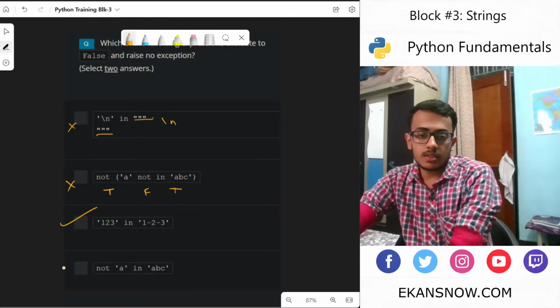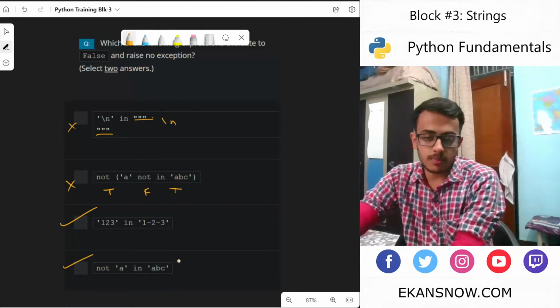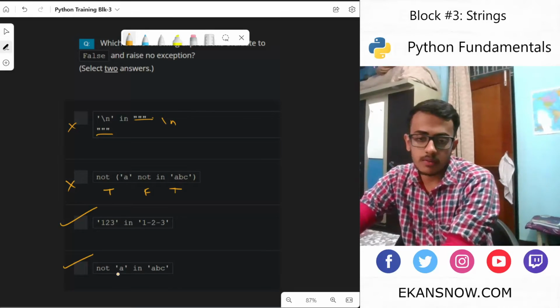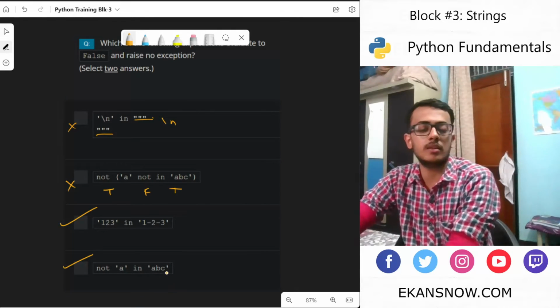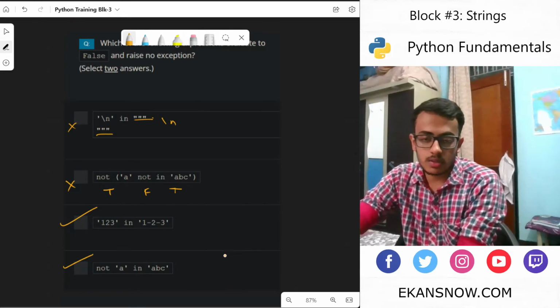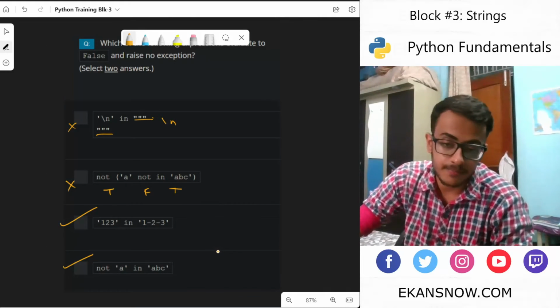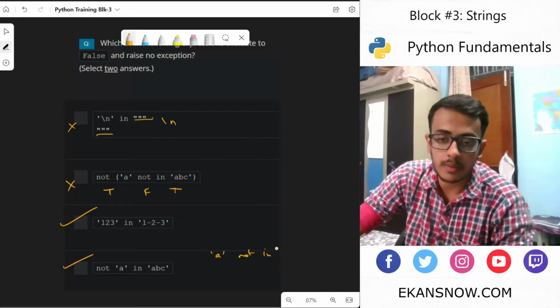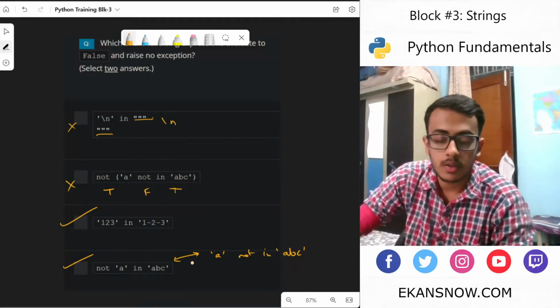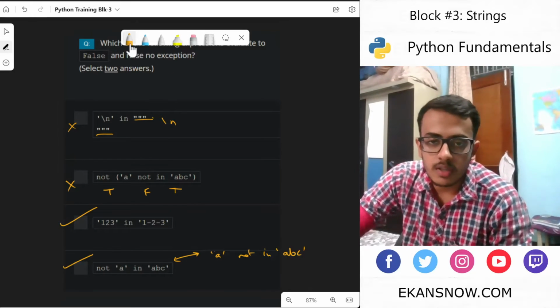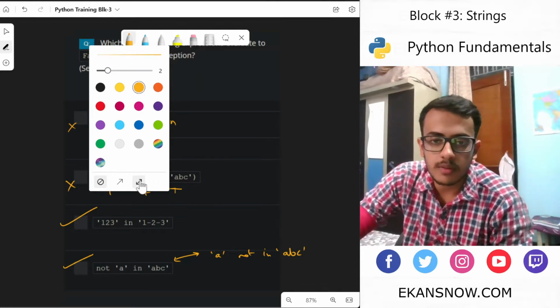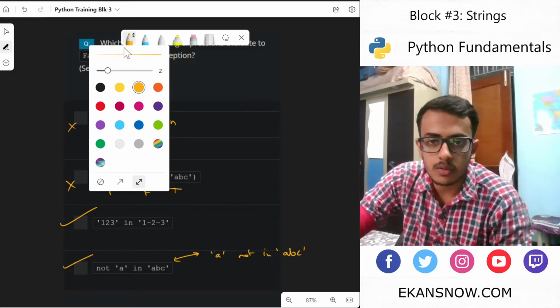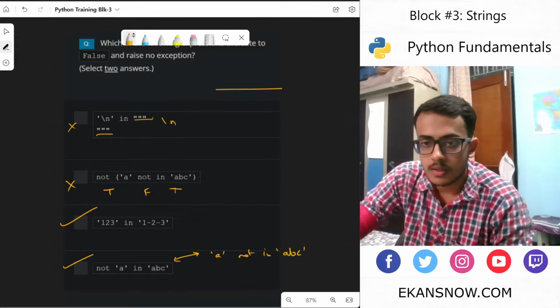We could directly select this one, but let's see the explanation for this one. Okay, so what they have used is not A in ABC, which shouldn't be confused with A not in ABC. These two statements are not the same. Okay, this is this cool feature in Microsoft Whiteboard. I know you haven't signed up for this, but see.